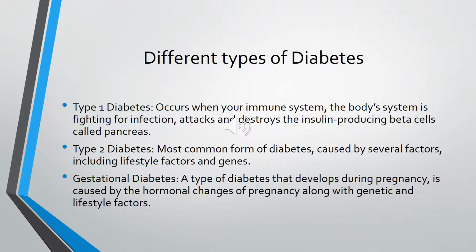Different types of diabetes. Type 1 diabetes occurs when your immune system, the body system that fights infection, attacks and destroys the insulin producing beta cells in the pancreas. Type 2 diabetes, the most common form of diabetes, is caused by several factors, including lifestyle factors and genes. Gestational diabetes, a type of diabetes that develops during pregnancy, is caused by the hormonal changes of pregnancy along with genetic and lifestyle factors.